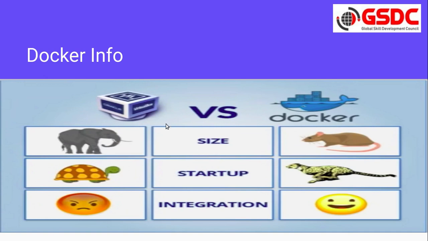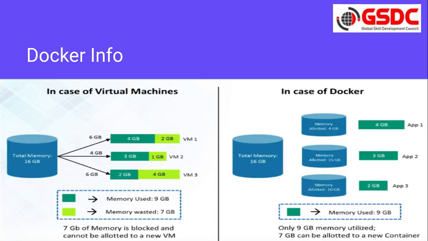Then size: the image of a virtual machine takes an elephant-like size, but here it's a mouse-like size. It takes very little size compared to virtual machines. Now let's deep dive into Docker and how it uses memory. Let's talk about virtual machines first. Say we have a total of 16 GB of RAM.